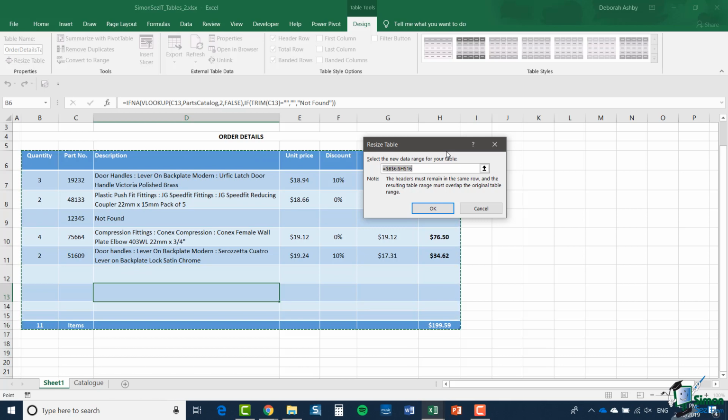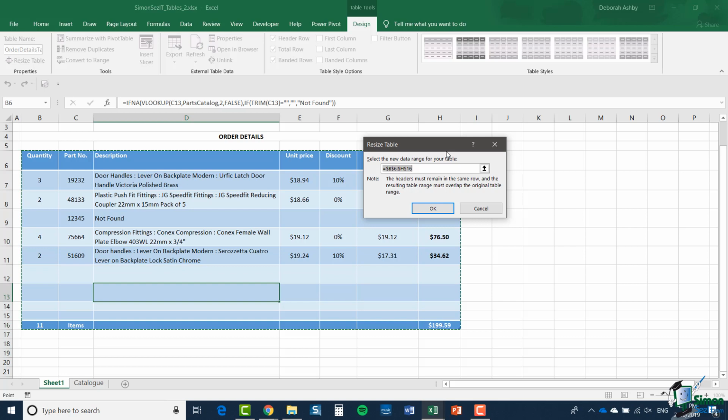For instance, you couldn't specify within that range box there that the first cell is J6, because then you wouldn't have an overlap with the existing table. And you couldn't put the top row in any row other than row 6. But subject to those restrictions, you can use this to make a very dramatic change to the size of the table. So the use of the Resize Table option is one way of adding a column to a table.